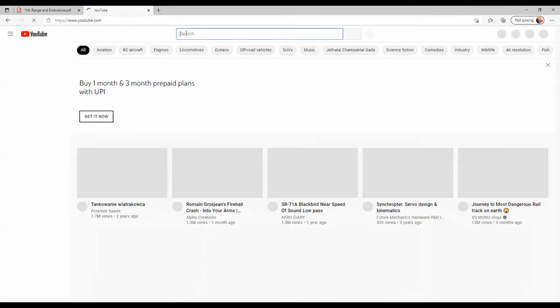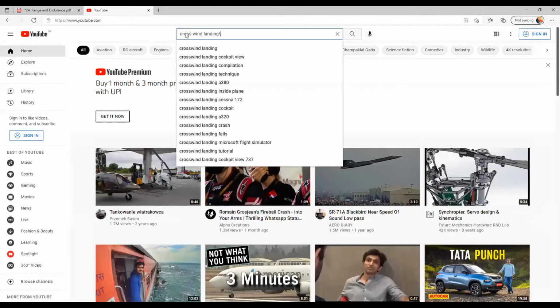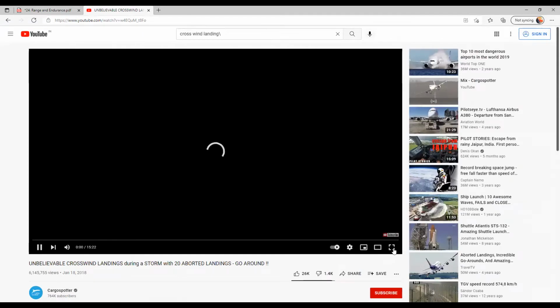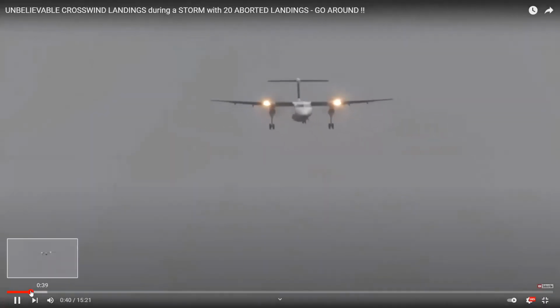I will show aircraft struggling with the crosswind. Here you can see how the aircraft is behaving.